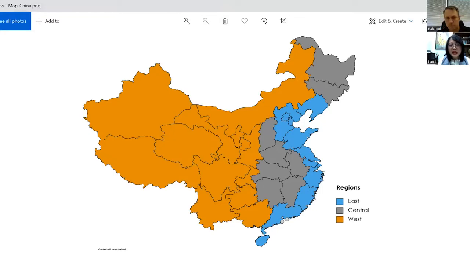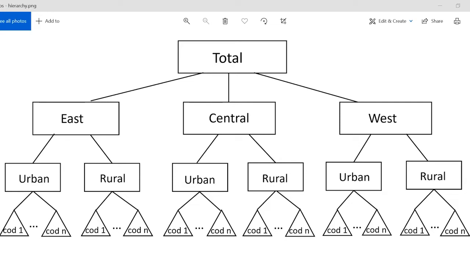Well, as a first step, we divide the population into 3 broad regions, namely East, Central, and West, as illustrated on this map. Then we further divide the data into urban and rural areas. And finally, we consider 10 leading causes of death to be included in our research. So these different mortality rates can be presented using a 4-level hierarchy, as shown in this figure. And at the bottom level, we have about 60 region, area, and cause-specific mortality rates.